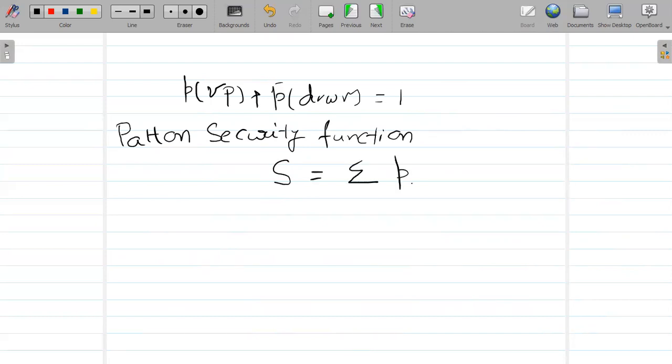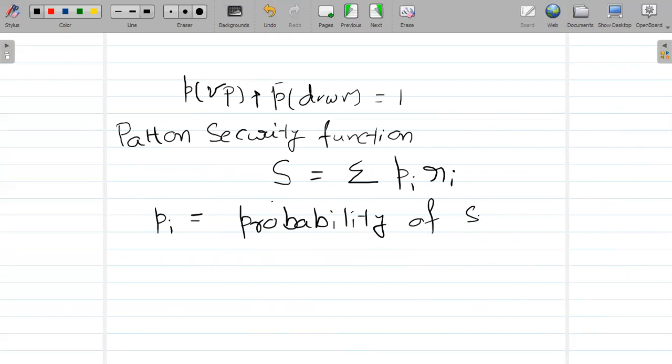What is this S value? Sigma of Pi into Ri, where Pi equal to the probability of system being in state i. So what is this R value?